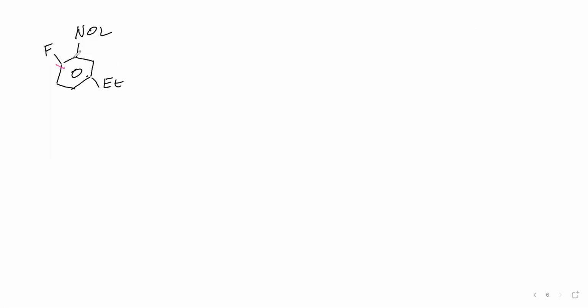Then number 1 here, number 2 here, number 3, number 4. Okay. Then what is the name? You see, 1-fluoro, this 4-ethyl, then 2-nitro benzene. The sum of the locants is least here.